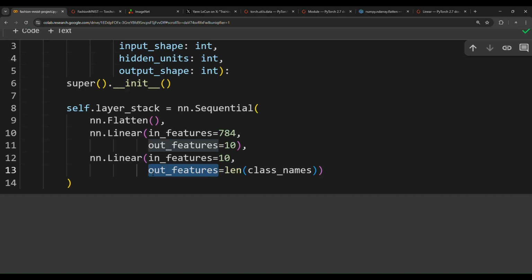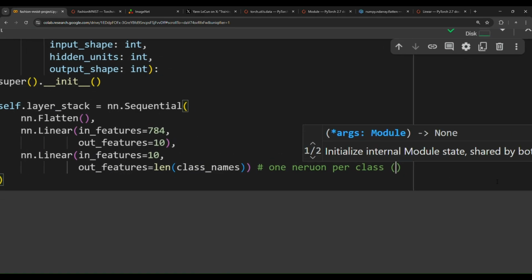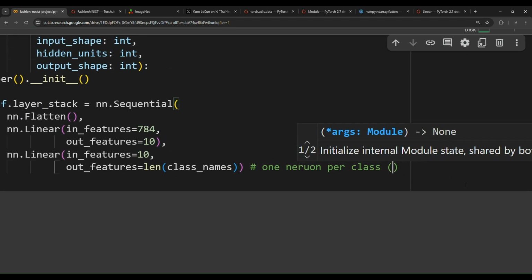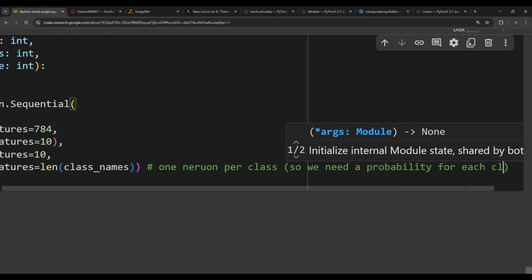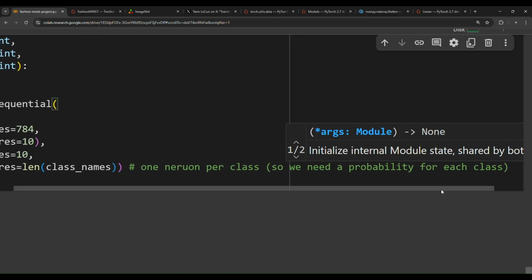So out features equals length of class names, because we have 10 classes. So one neuron per class. Why? Because this model will output logits, prediction probabilities. So we need a probability for each class. The model will assign a probability to each class.